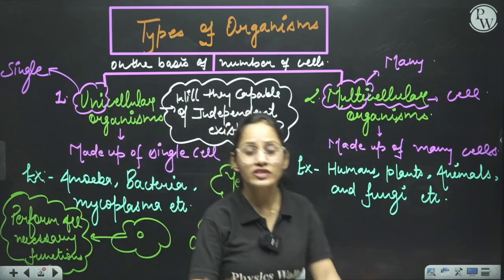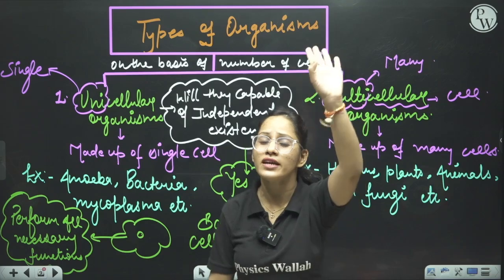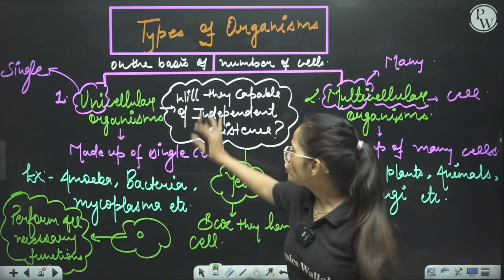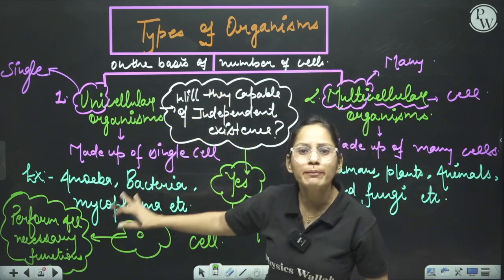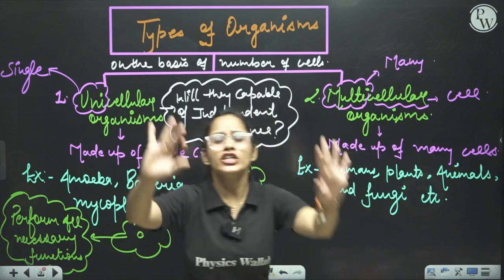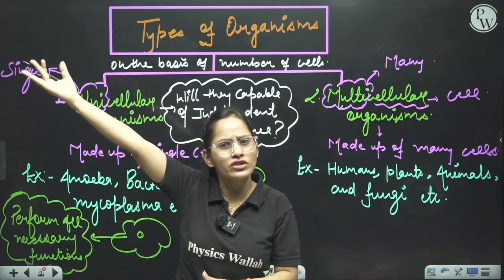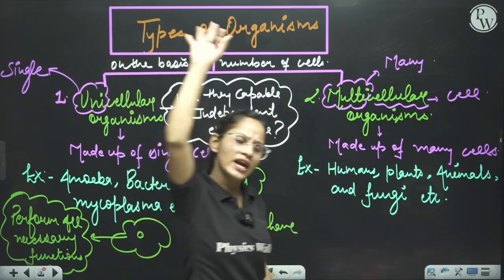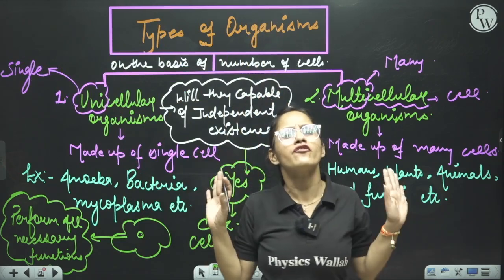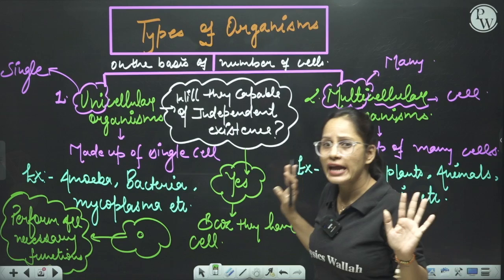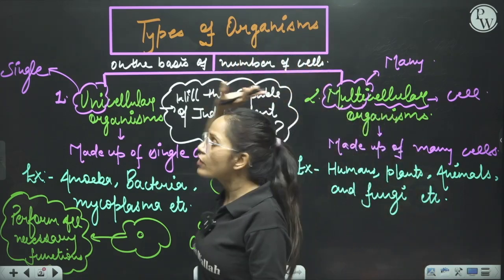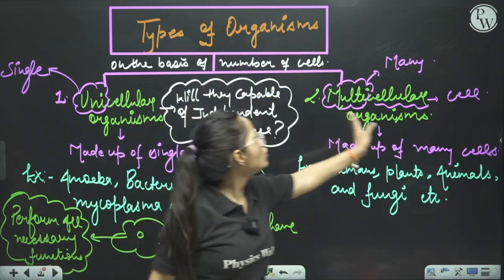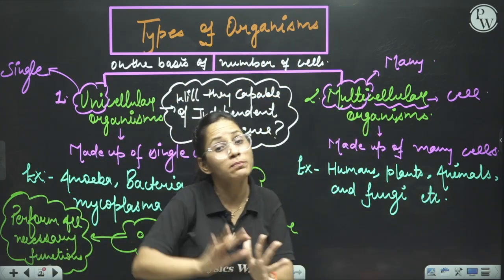That is why a line is written in the NCERT that unicellular organisms show independent existence. They don't need others for existence. They are capable enough for independent existence. So this is all about the types of organisms. Do you know the meaning of multi? Multi means many types of cells.